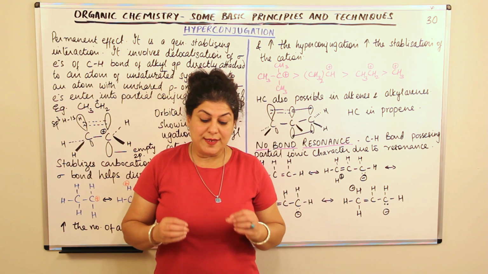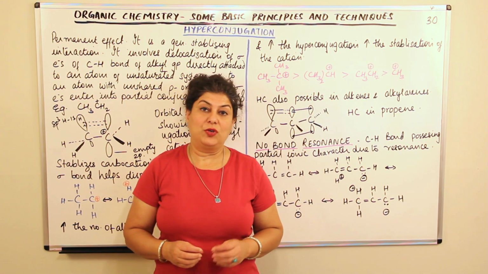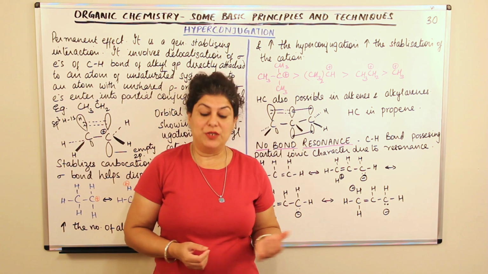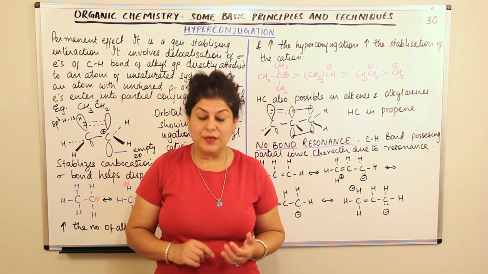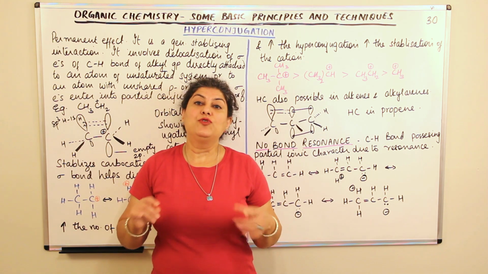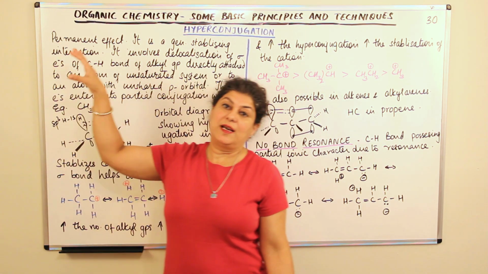We have been doing some electron displacement effects on covalent bonds, and the different effects that we have done in the previous videos are inductive effect, resonance effect and electromeric effect. In this video we are going to do the fourth and the last effect, that is hyperconjugation.